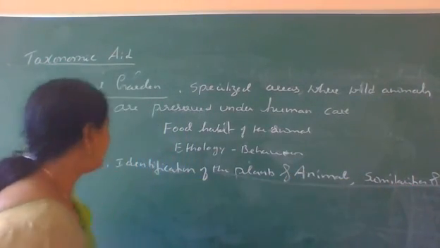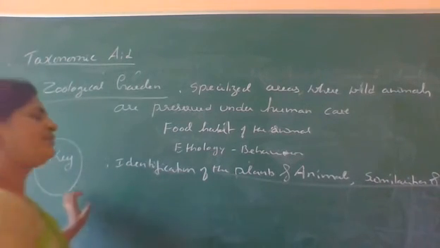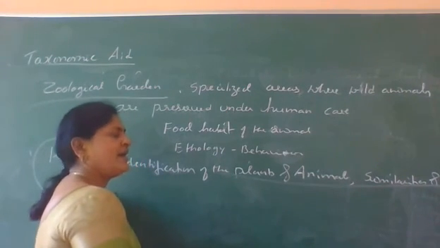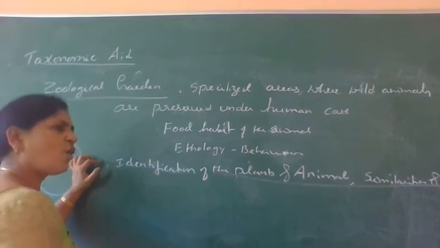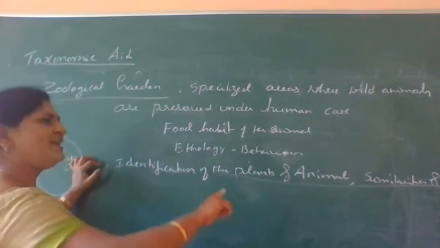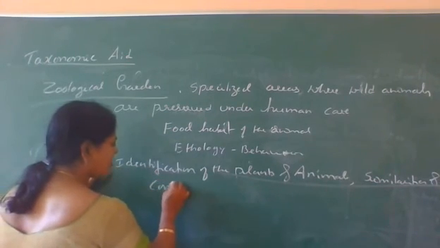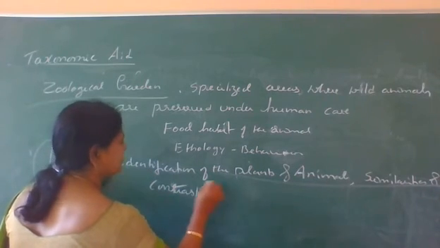So this is mainly used as an identification aid for the plants and animals. This is purely based on similarities as well as dissimilarities. So in this key, there is a pair of contrasting characters, opposite characters, similarity, dissimilarity we say. Pair of which characters?